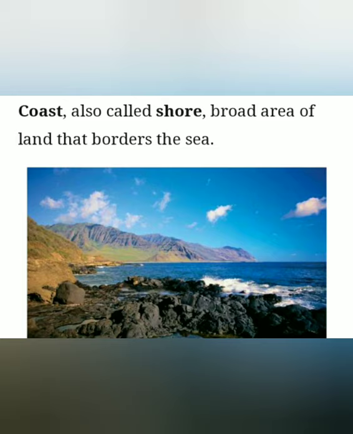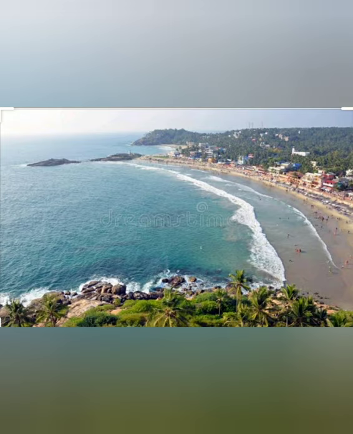Now we will learn about coast. If you visited the sea beaches, you can see there is an area where the land meets the sea, that is called coast. Some coasts have a sandy and flat beach, and some coasts have cliffs and rocks and no beach. Look at your book,